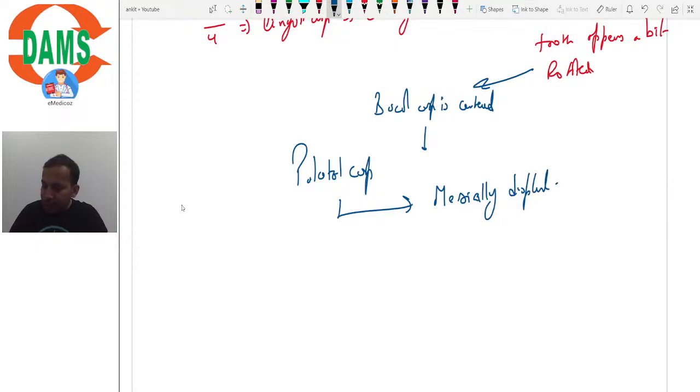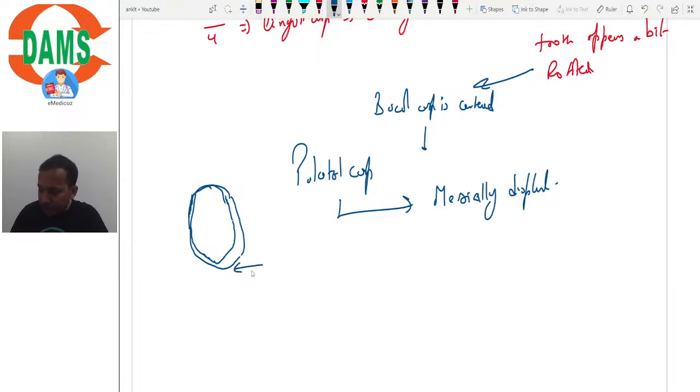So when you look at this tooth from the lingual aspect, this is how it will appear, right?